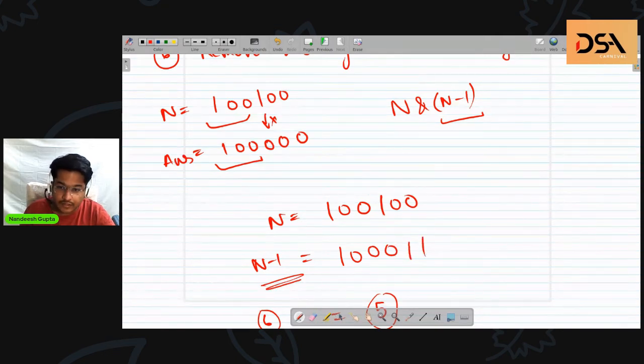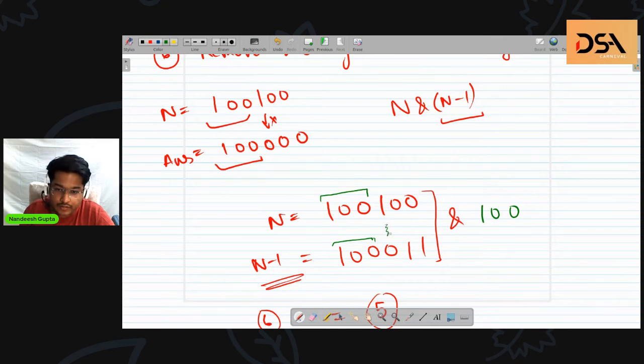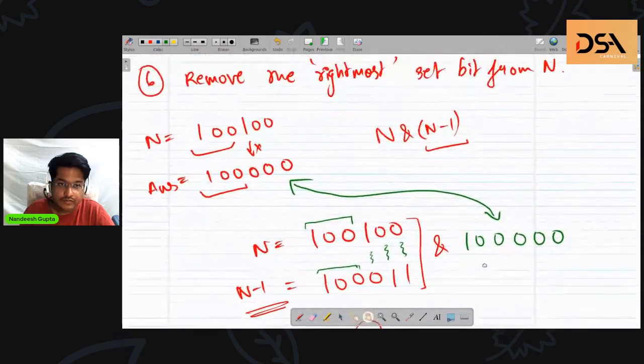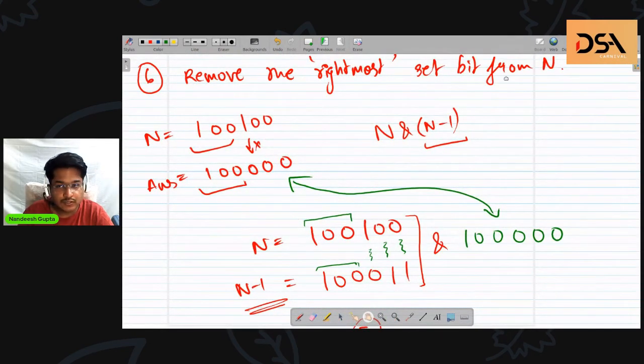So what happens if I do a bitwise AND of these two numbers? The left half remains as is, so it is 100, and the right half, you will see they are all inverted after doing minus 1, hence the right half will become 000. And what have we achieved? This number is same as what we were trying to achieve, right? Therefore we have successfully removed the rightmost set bit from n.